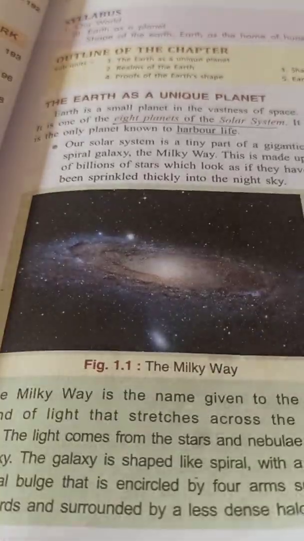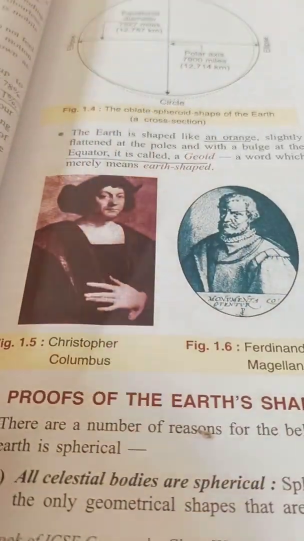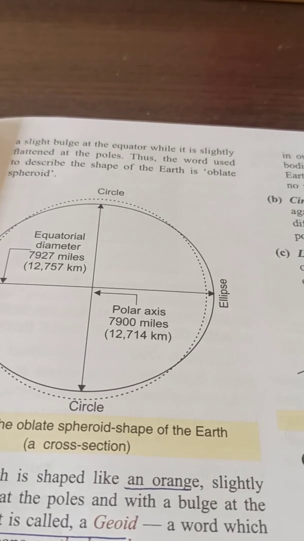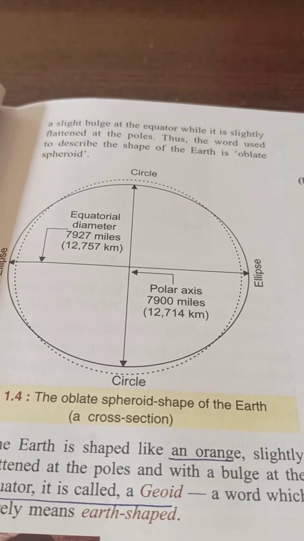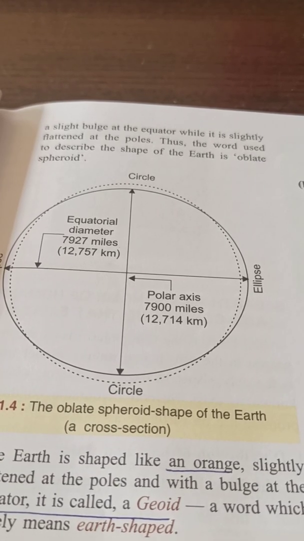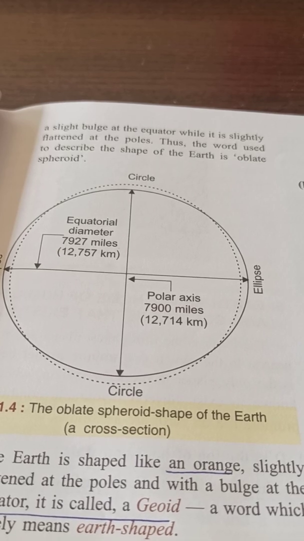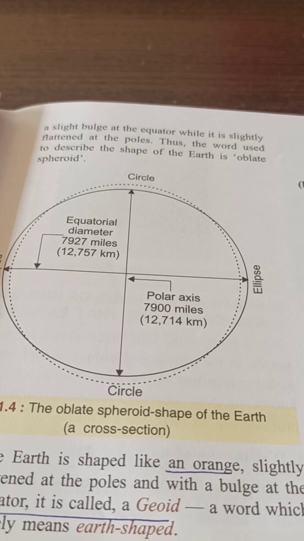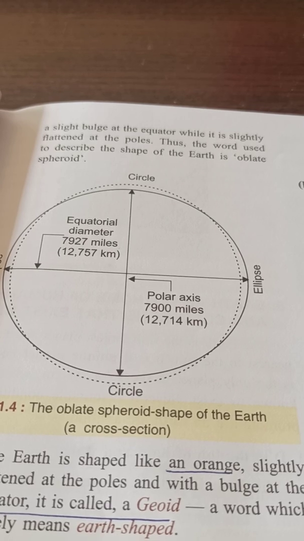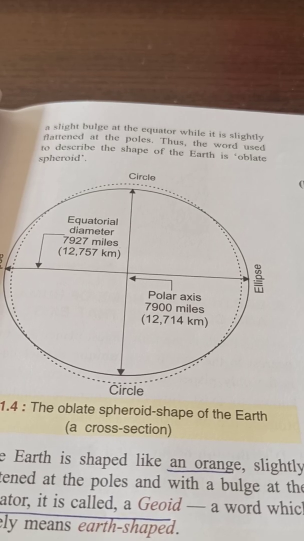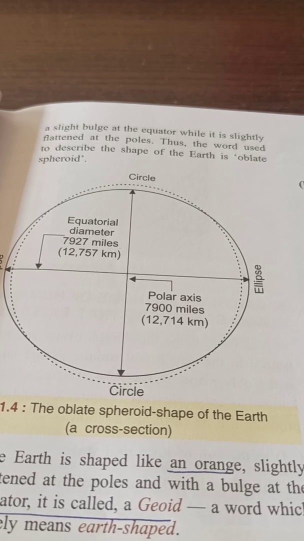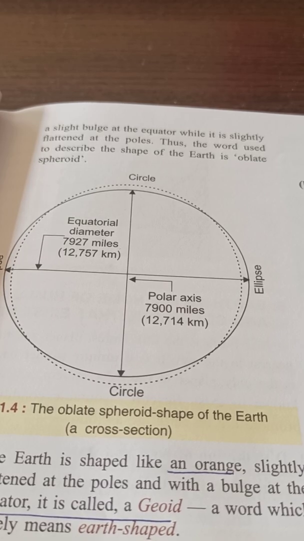Please underline. Earth is the 3rd planet from the Sun, and the densest planet in the solar system, and the largest of the 4 terrestrial planets. Clear? It is the 5th largest planet in the solar family. It is one of the most beautiful planets and appears from space as a small greenish blue color. Reason? Because Earth is also known as a blue planet. The reason behind that is that 71% of the Earth is covered with water. Clear?